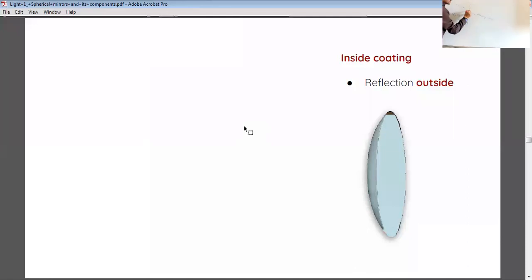If the light rays come from this side, then it can show refraction and reflection. The reflection and refraction depend on which side we have done the coating. Okay.